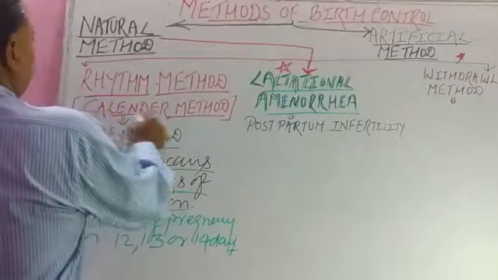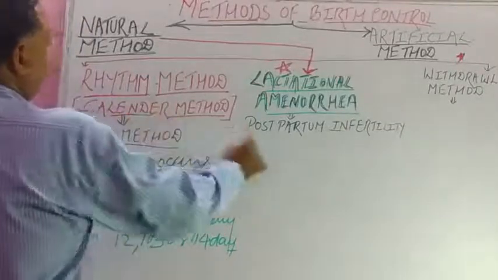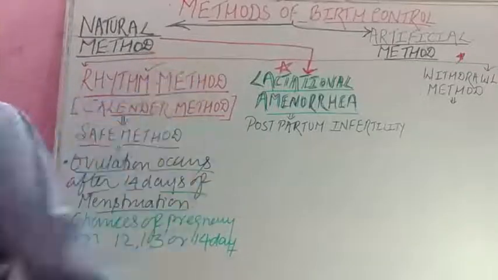This is also called the calendar method. They have to depend on the calendar, and that is called the rhythm method, isn't it?